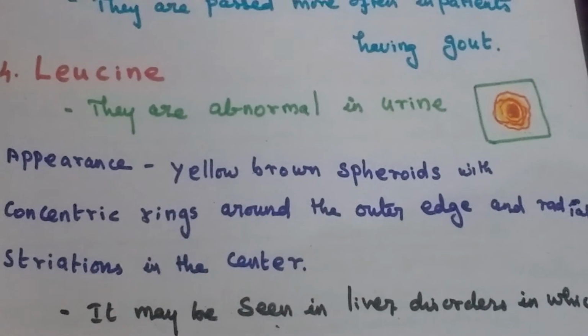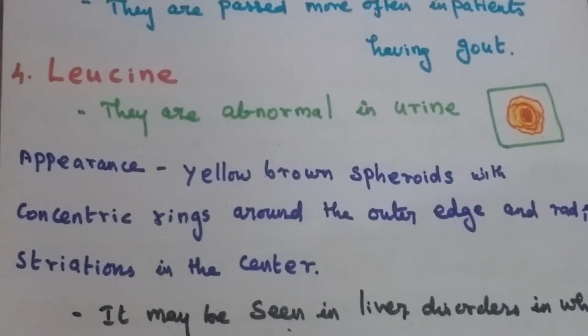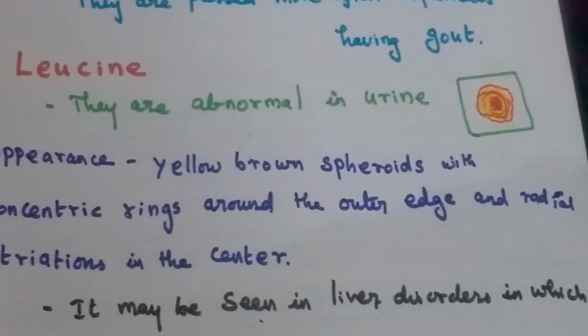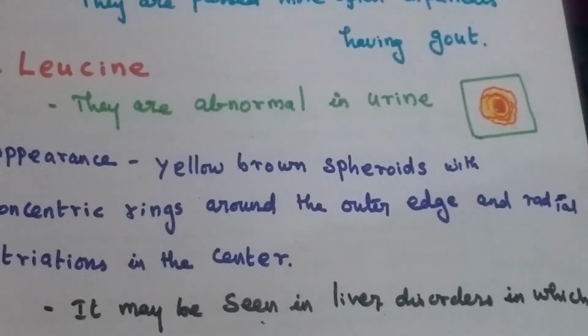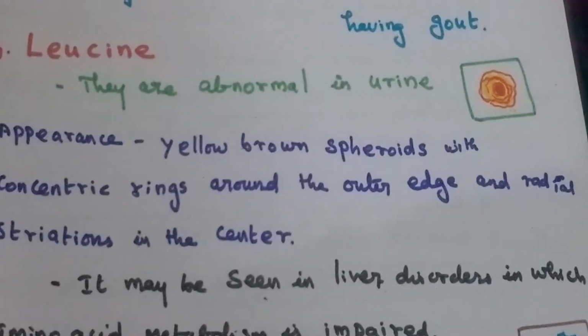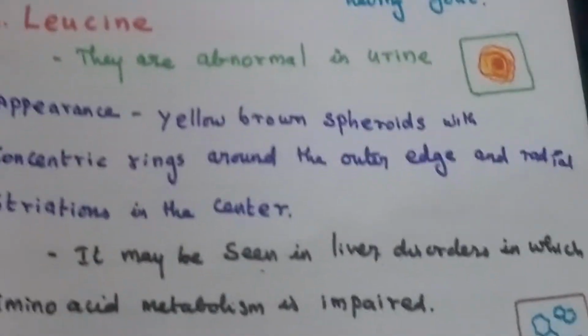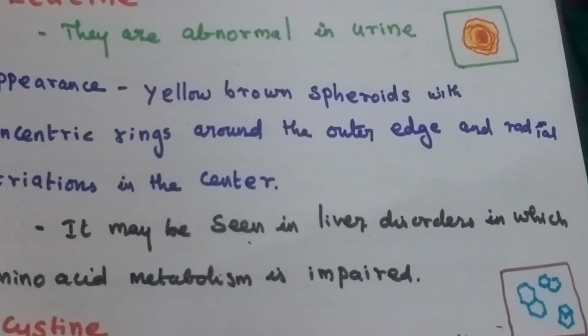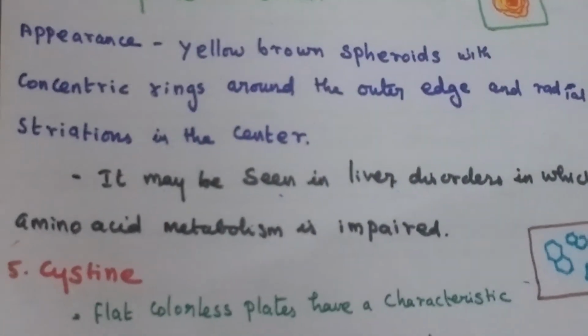Appearance: yellow brown spheroid with concentric rings around the outer edges and radial striation in the center. It may be seen in liver disorders.